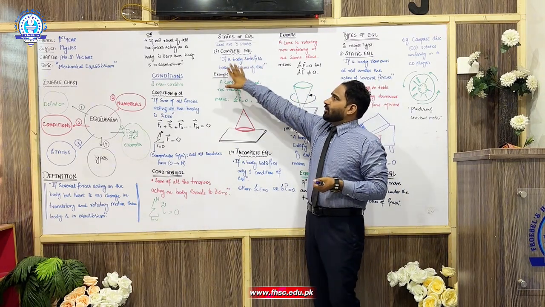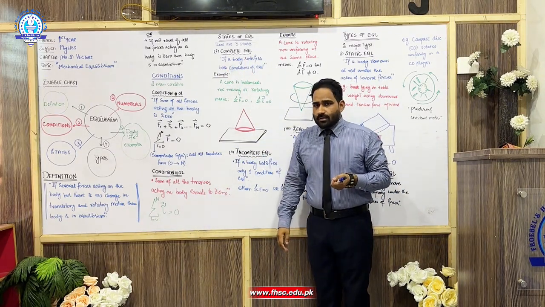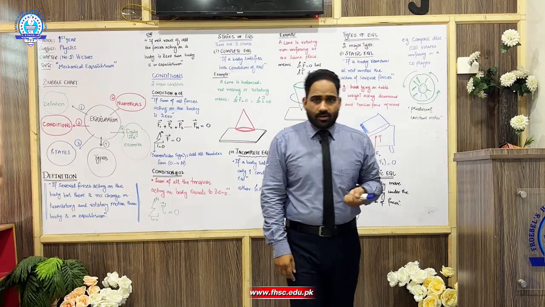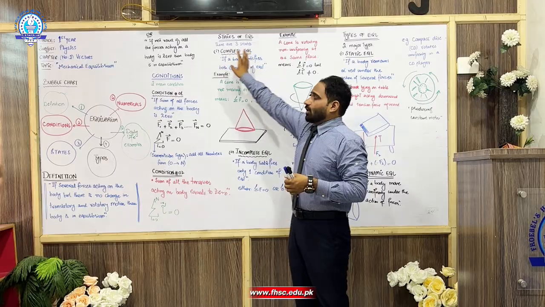Okay. States of equilibrium, there are three main states of equilibrium. Number one is complete, the second is incomplete, and the last one is zero equilibrium. EQL is the short form of equilibrium.